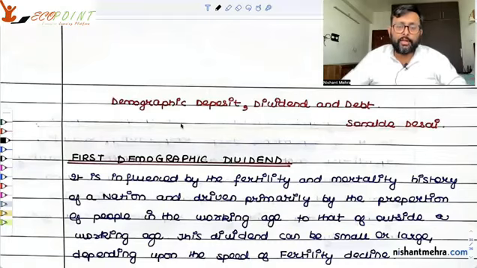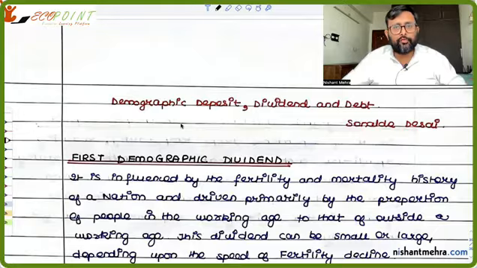Demographic deposit, dividend and debt. This is another reading in demography by Sonalde Desai. He says that we need to look at two kinds of demographic dividend.